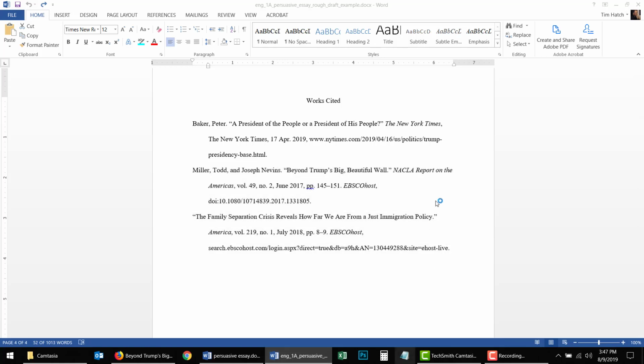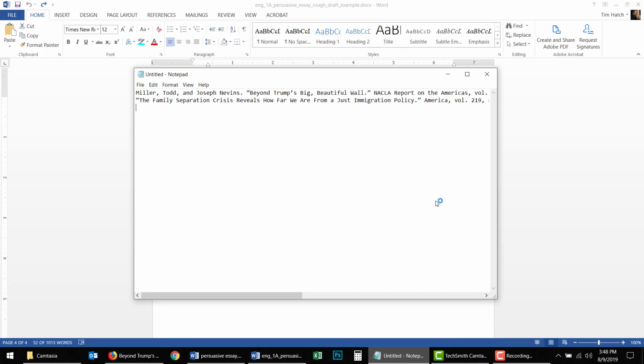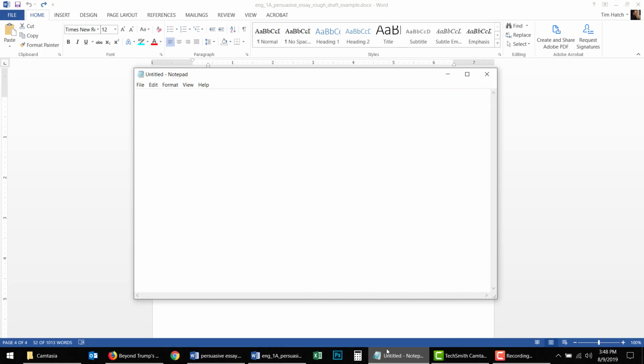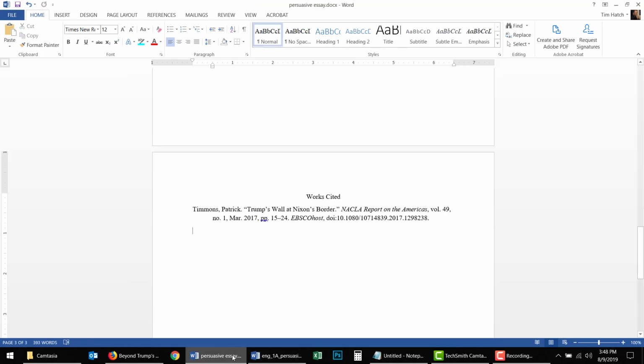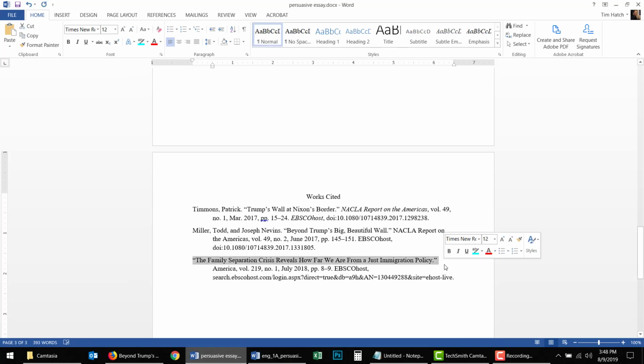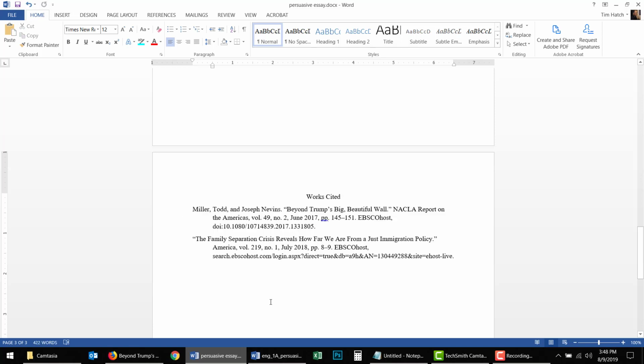And I'm going to try and take the formatting out of these by pasting them into Notepad. And okay, back over here. Okay, the formatting, it kept the single space formatting, but you'll see that there is still a hanging indent. So every line after the first line is indented 1/2 inch to the right, which is exactly what I want. And let's just get rid of that source since we're not actually using it.